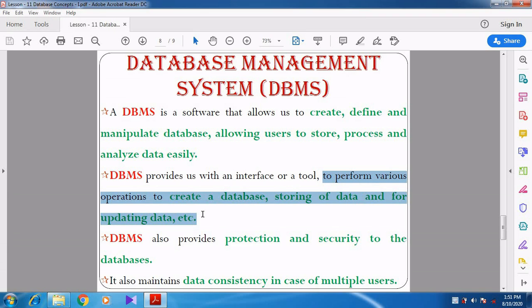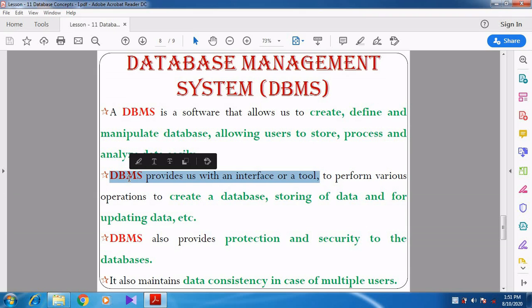So the subject teacher will again get the mark sheet, and again he or she will go for corrections in the physics mark sheet. Like that, after storing the data, if you want to do some updation in the data, we can do. This is done with the help of the DBMS software.